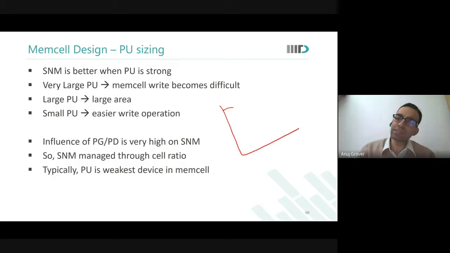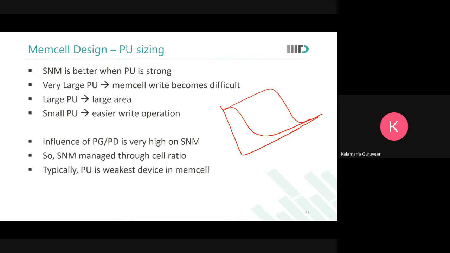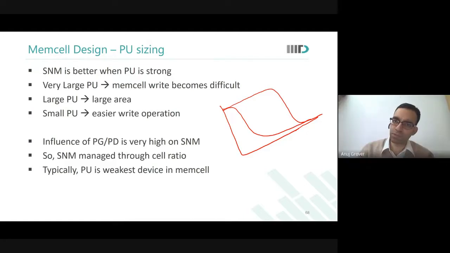So let us say this is the characteristics of the inverter. This is one characteristic. There could be an inverter with this kind of a characteristic also. Do you see this? The trip voltage over here is this, the trip voltage over there is this. How do you manage to move the trip point like this? By changing the ratio of the NMOS and the PMOS.